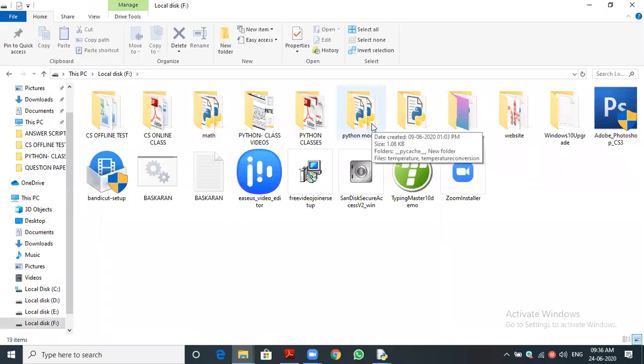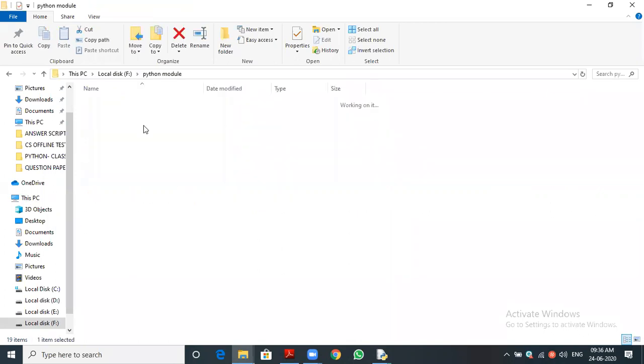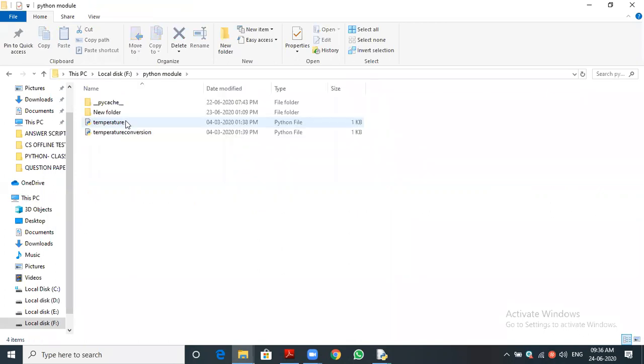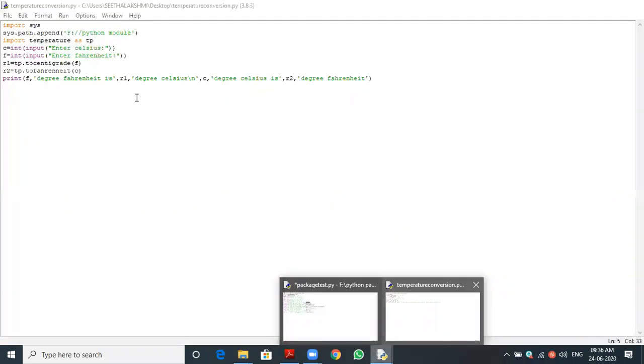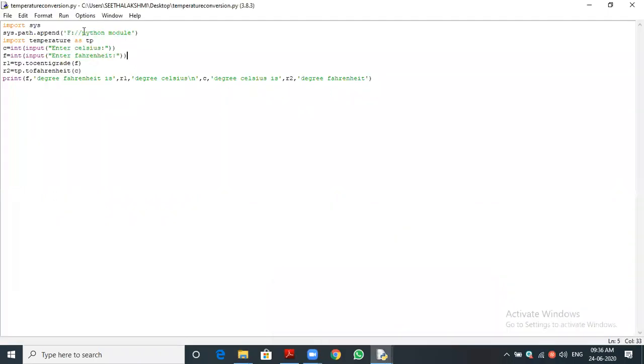Python module is a folder. Inside the folder, the temperature module is there. So how to set the path? You can see F colon double slash. Note down this one. F colon, that is the pen drive. Suppose the pen drive name is H colon, then H colon double slash, then the folder name, whichever folder you are keeping.